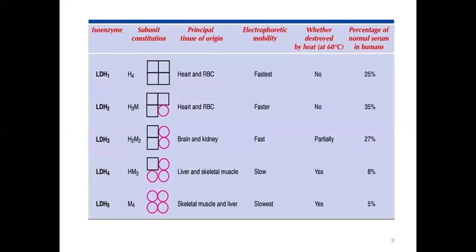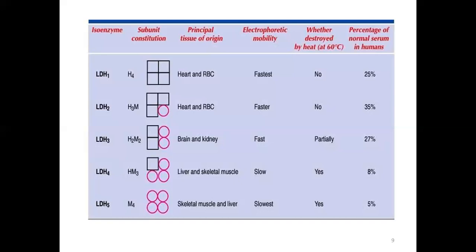And whether they are destroyed by heat, it means denaturation, whether it will occur at 60 degrees centigrade. And next is the percentage in normal human serum, what their percentage is in a normal healthy human being.